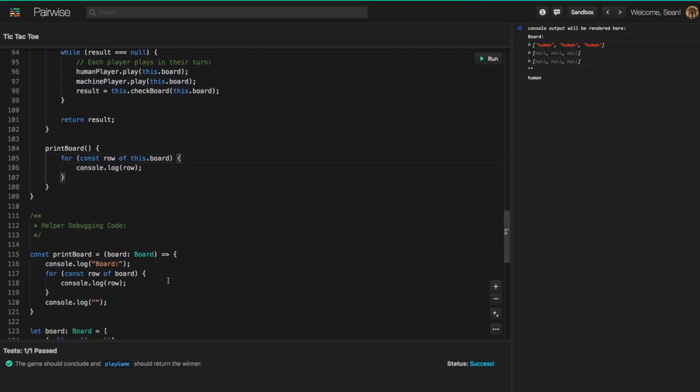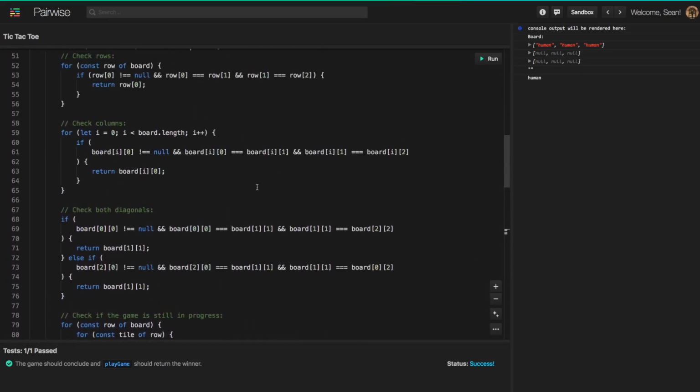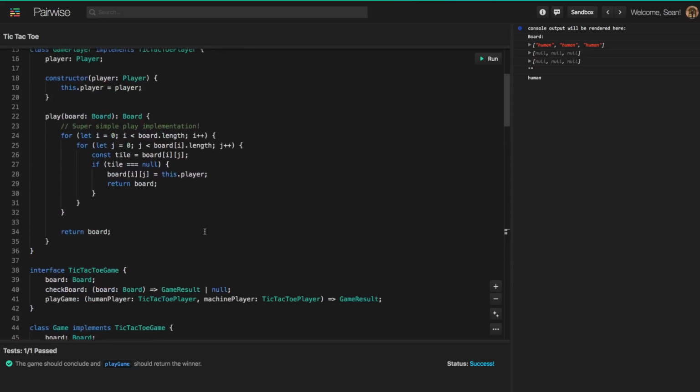I would also really encourage you to think about how you can design this game. Maybe there are completely different ways that you could design it. Maybe you could have different classes, or maybe a single class, or the API could look different. There are a lot of different variations that you could put into this. And especially here, the logic for actually playing the game is where it gets really interesting.